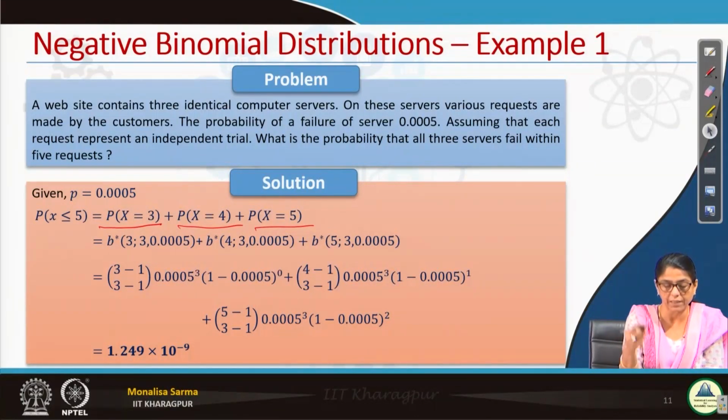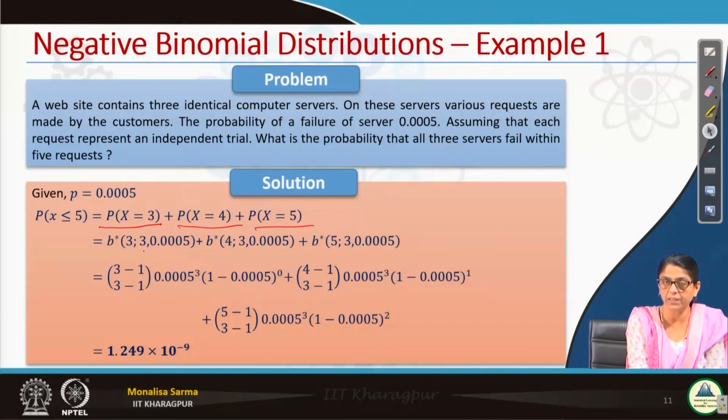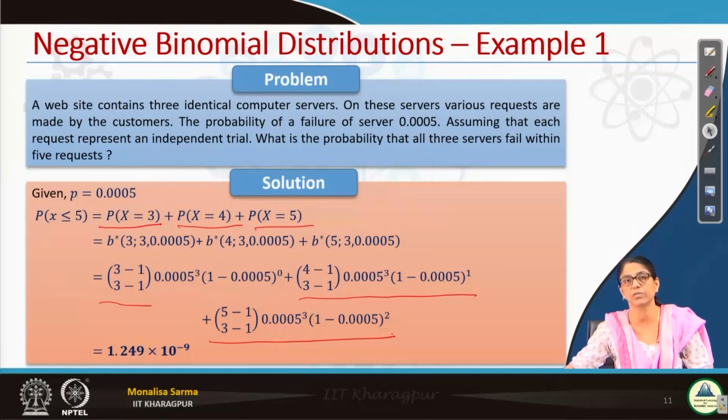So, x is the number of requests. That is the random variable. So, what is the formula? What we have seen, just putting it in the formula, nothing else. If my third failure is in the third request, that is x minus 1 choose k minus 1, times p to the power k, times 1 minus p to the power x minus k. Here it is 0. Similarly, my third failure in the fourth request, and in the fifth request. So, that is negative binomial distribution.